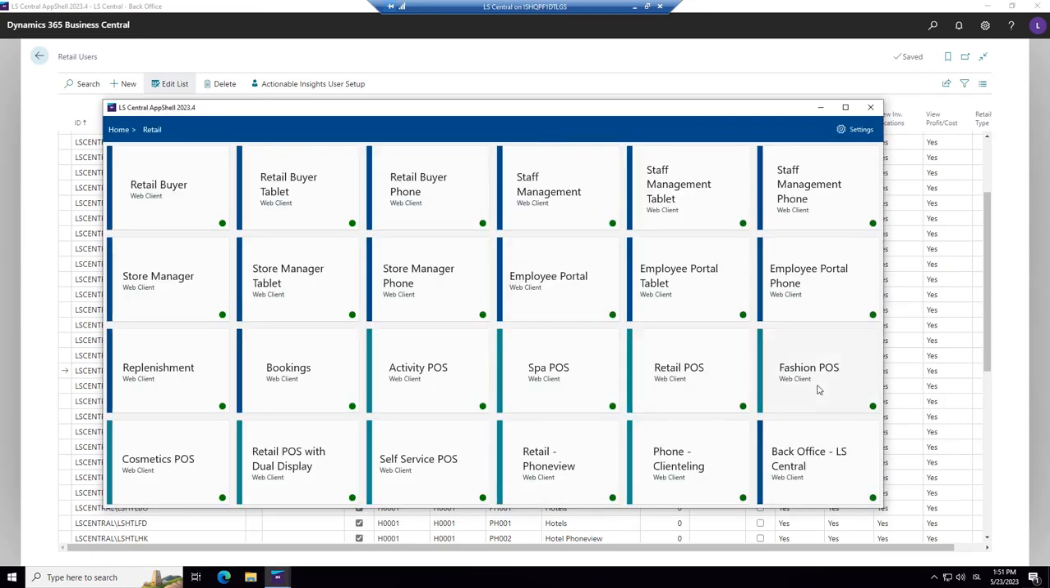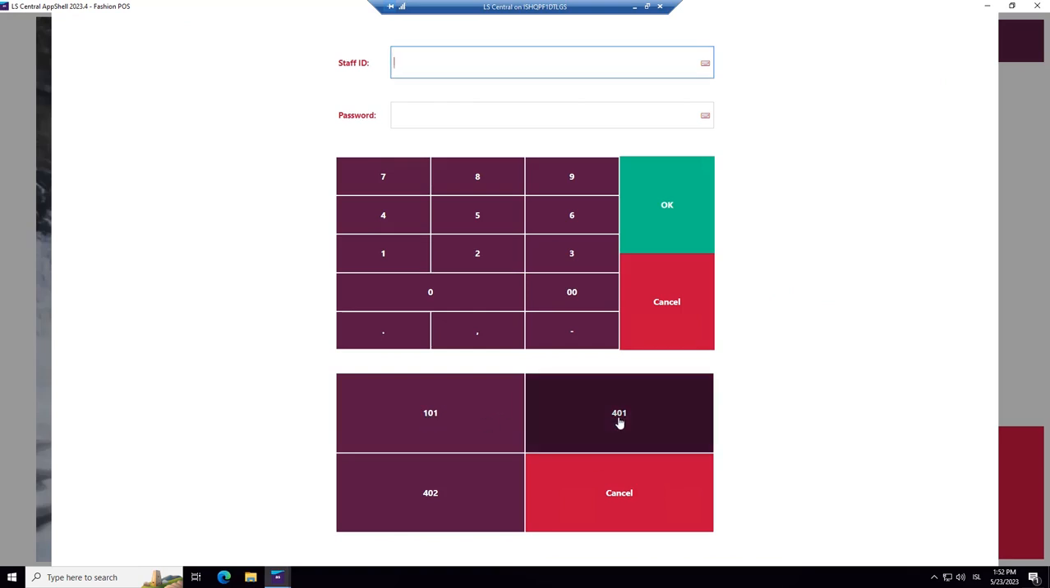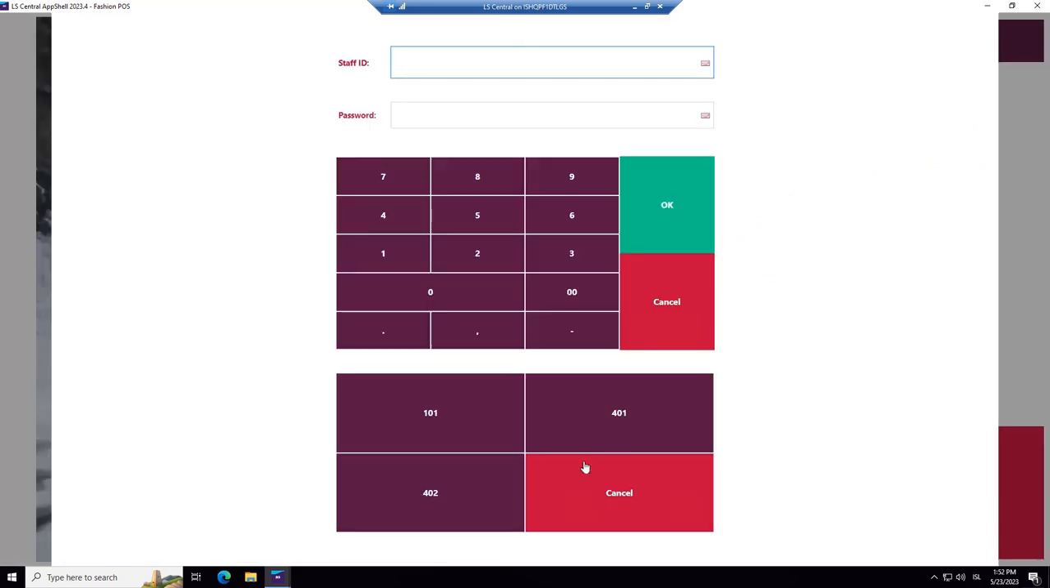How about opening this POS? Go to retail, fashion POS, and we start it. Log on, 101 or 401, it's up to you. And you will see the receipt number here is P0069. Yes, exactly that terminal that belongs to store S0004. When you log on, you may use 101 because 101, remember, is valid for all stores. 101 can open every store. 401 is staff with manager permissions. 402 is a staff with cashier permissions.